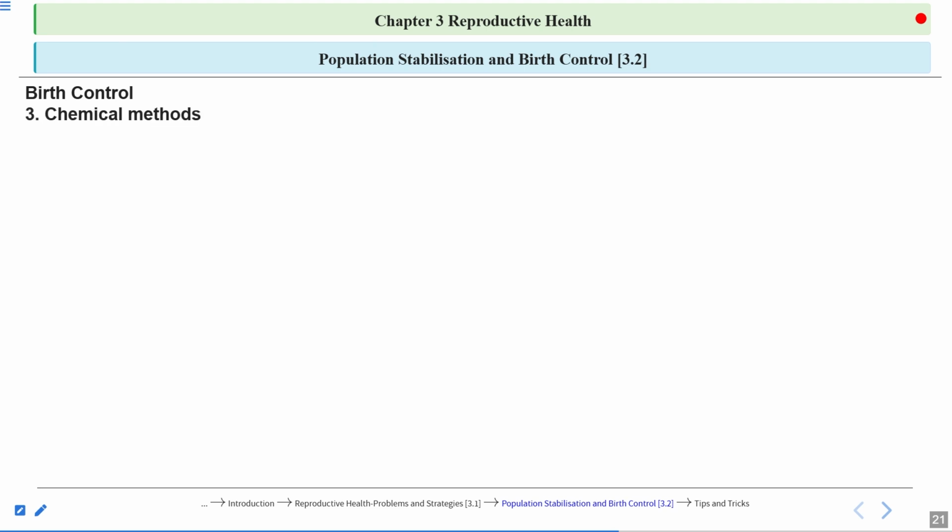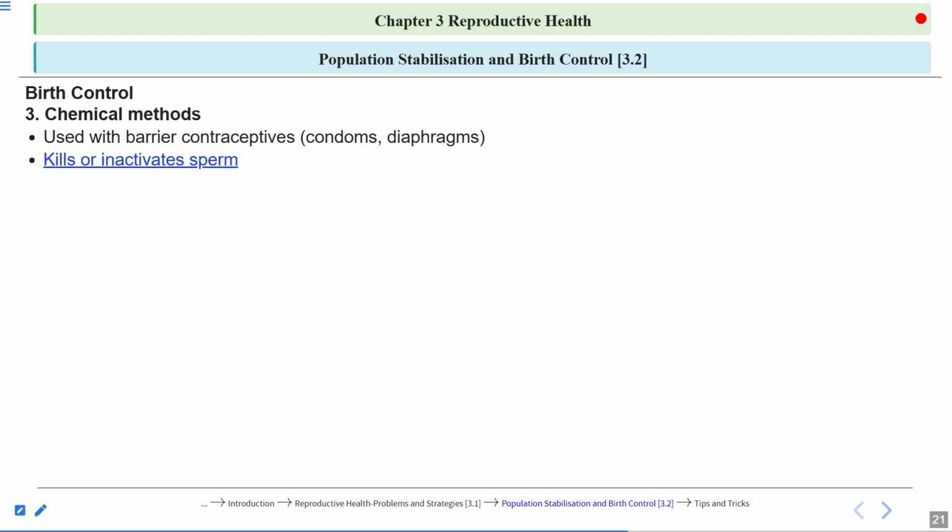Next, the third one is the chemical methods. These chemical methods are used along with the barrier methods, so they are used along with the condoms and the diaphragms, which come under the barrier methods. These chemicals kill or inactivate the sperms.